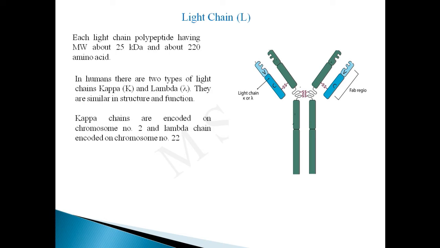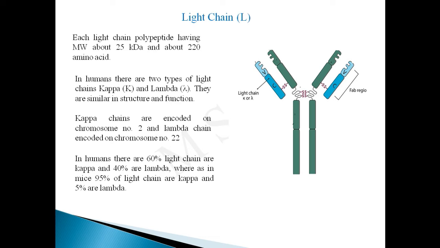In humans, there are two types of light chains, kappa and lambda. They are similar in structure and function, but they are encoded by different genes. Kappa chains are encoded on chromosome number 2 and lambda chains are encoded on chromosome number 22. It is important that a single antibody contains only one type of light chain, either kappa or lambda, but never both. In humans, 60% of light chains are kappa and 40% are lambda, whereas in mice 95% of light chains are kappa and 5% are lambda.